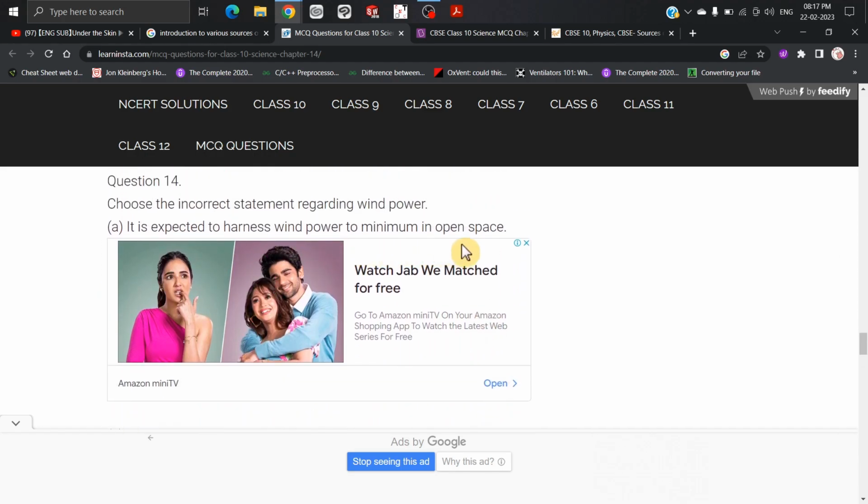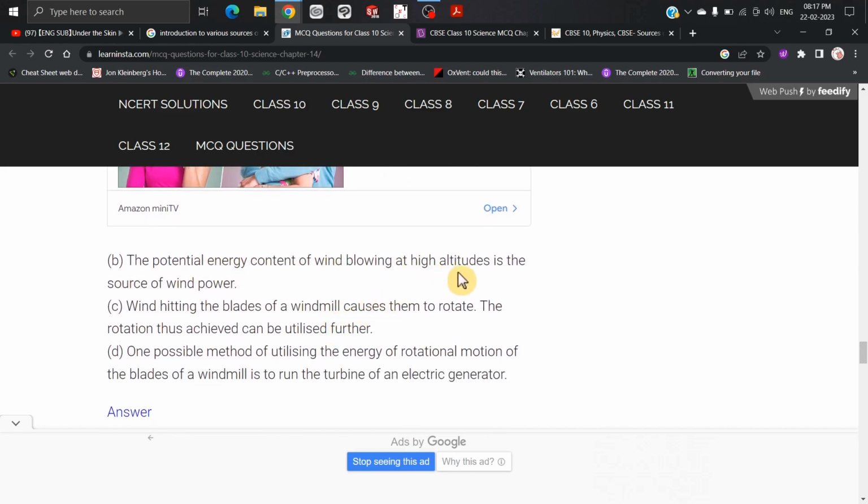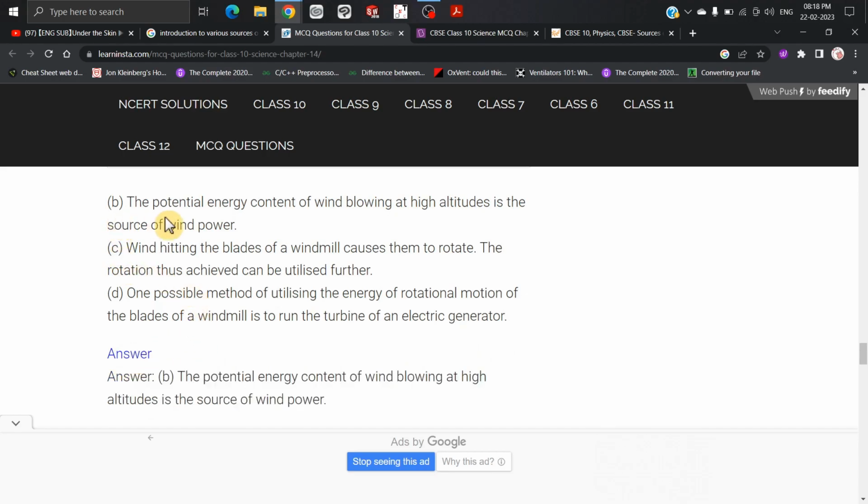Choose the incorrect statement regarding wind power. The potential energy content of the wind blowing at high altitudes is the source of the wind power. Wind hitting the blades of the windmill causes them to rotate. The rotation thus achieved can be utilized further. One plausible method of utilizing the energy of the rotational motion of the blades of the windmill is to run the turbine of an electric generator. So it's B. The potential energy content of wind blowing at high altitude is the source of the wind power.